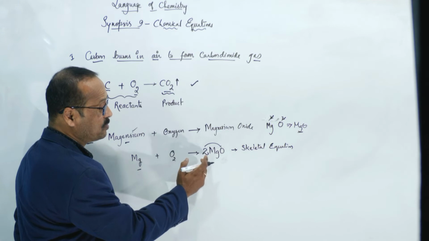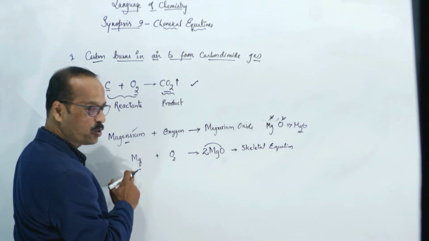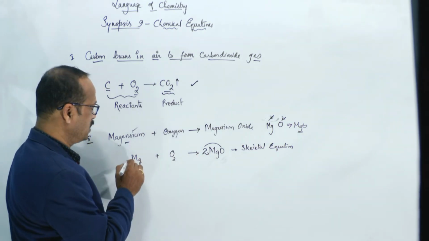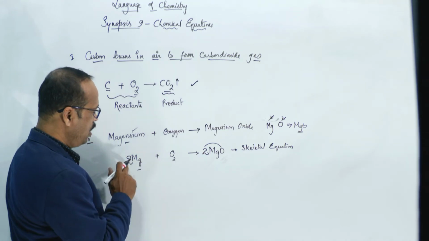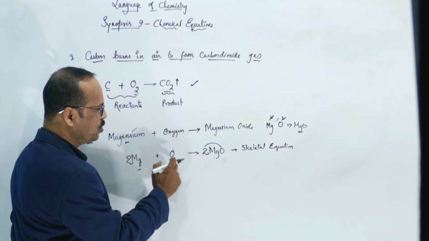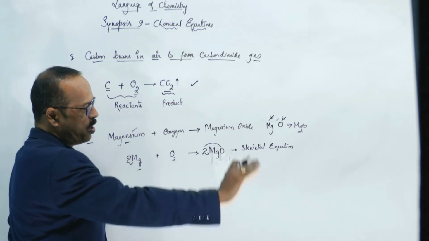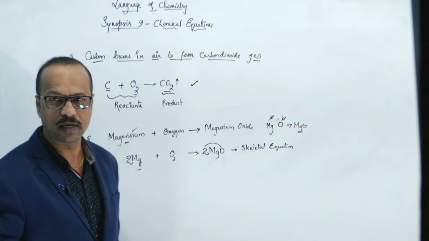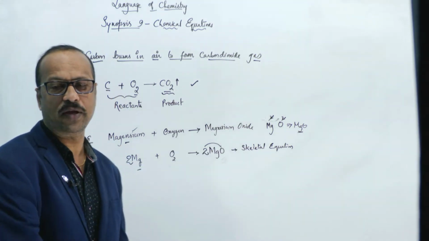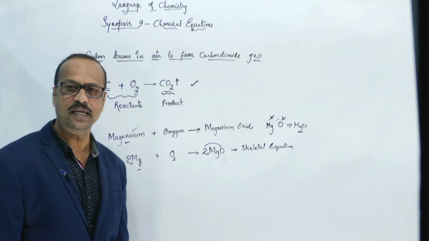But now the magnesiums: you see here, it becomes 2 magnesiums, but here only 1 magnesium is there. So to balance that, you write 2 here over 2 magnesiums, 2 magnesiums, 2 oxygens, 2 oxygens. This is called a balanced equation. Clear? Okay. This is the way of balancing the equation.